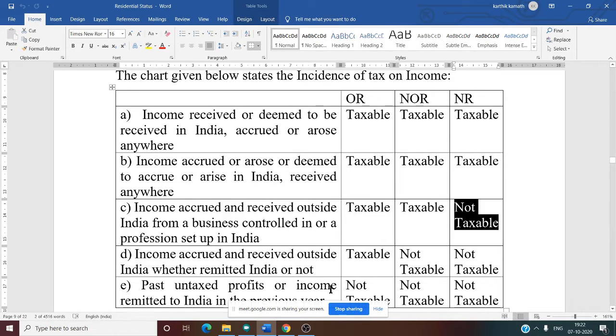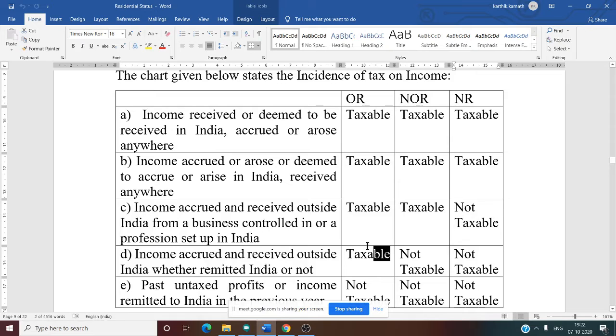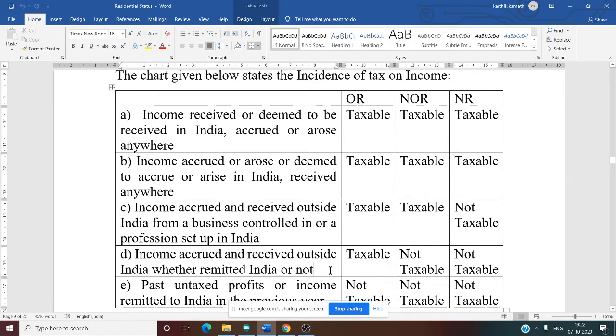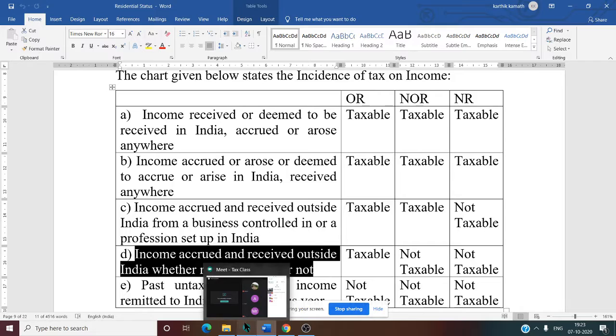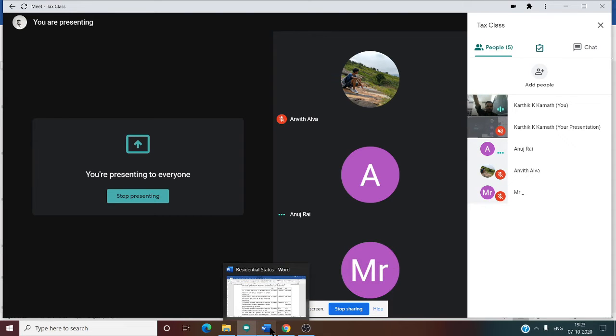Only the first two. That means it is very clear: for all conditions, OR is taxable. You see, for OR there is tax for everything. For everything there is a tax. So now the fourth one: income accrued or received outside India, whether remitted to India or not. What do you mean by remitted? Now your income is accrued or received outside India. Remitting means what?